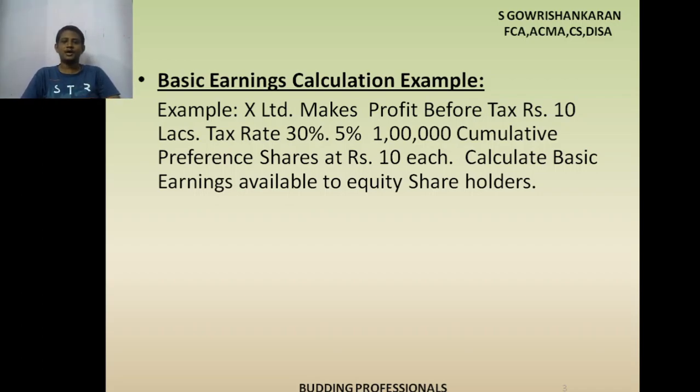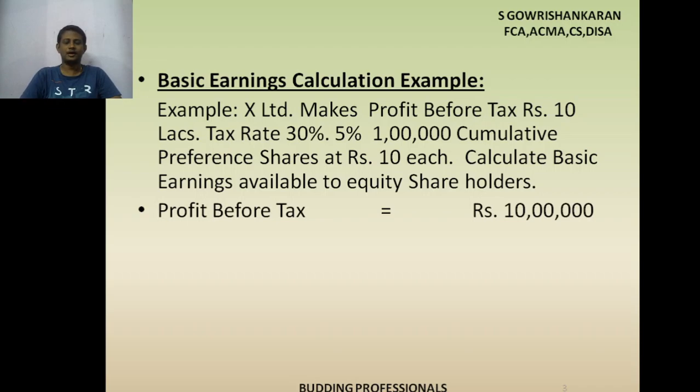So first step, what we have to do, profit before tax is given in the question, that is 10 lakh rupees, correct? On this we have to deduct the tax first. Because this is profit before tax, we have to make it after tax. Because earnings available to equity shareholder is the final figure, which is after providing tax, after paying dividend to preference shareholder, whatever is left out, that is available to equity shareholder.